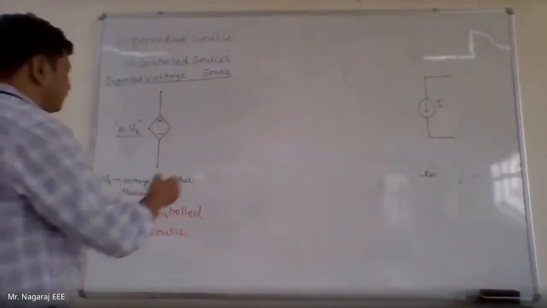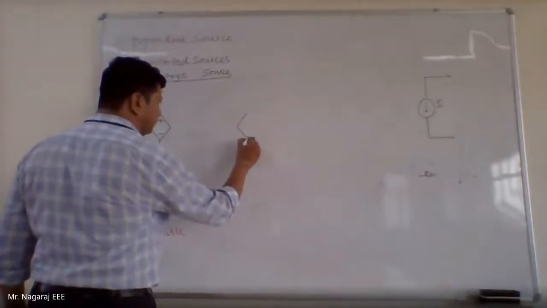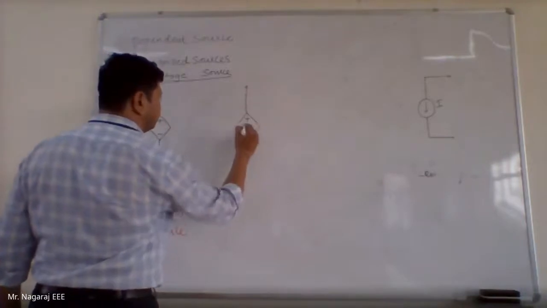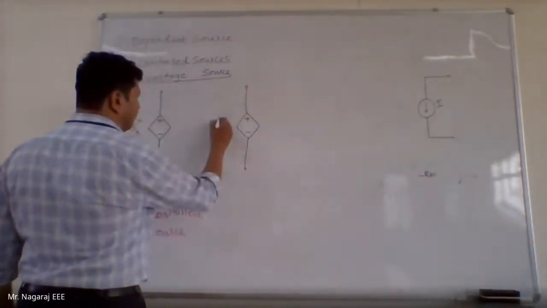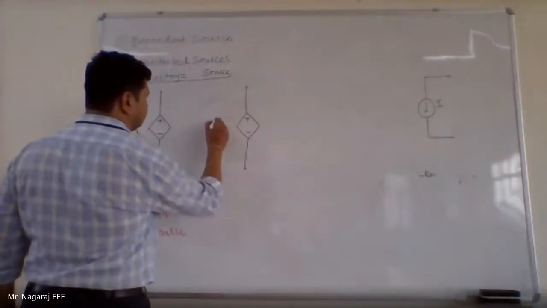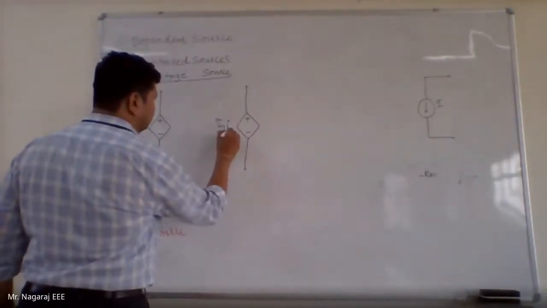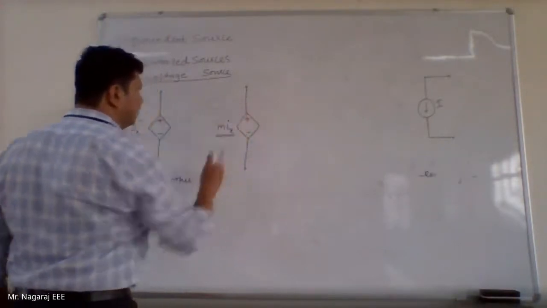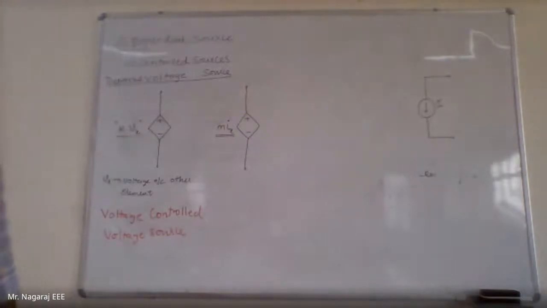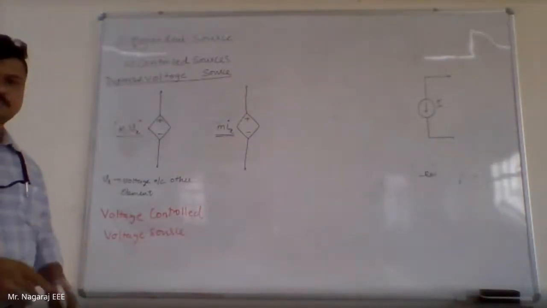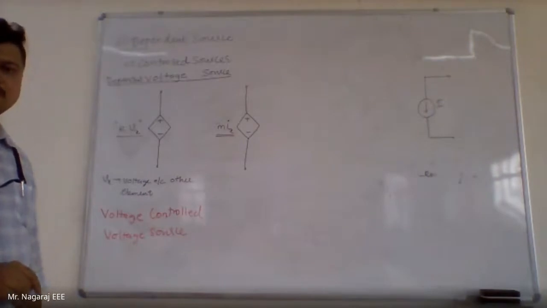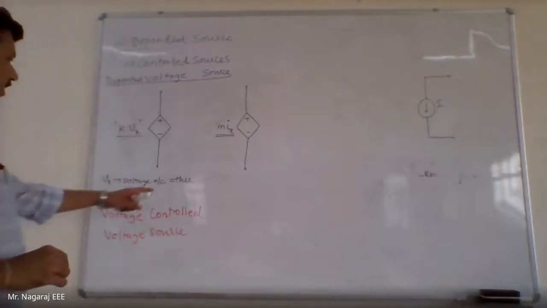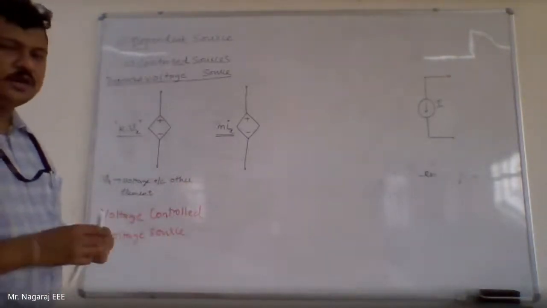Now, I may have another voltage source, a dependent source only, plus, minus, okay, where the value of that voltage source depends upon current through some other element. Okay, then it is called current controlled current source.